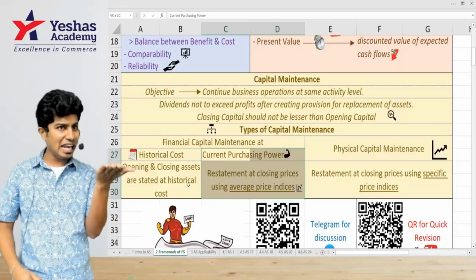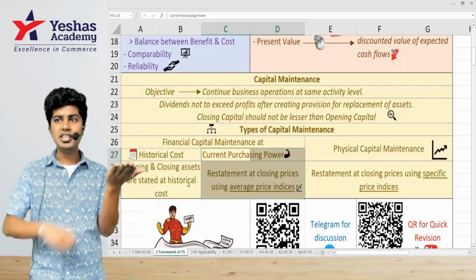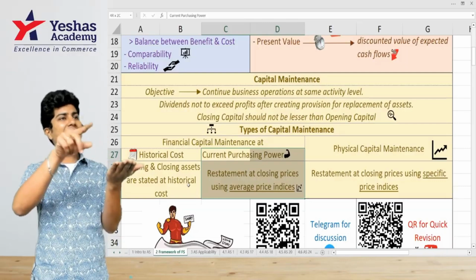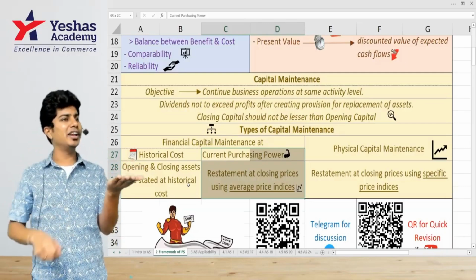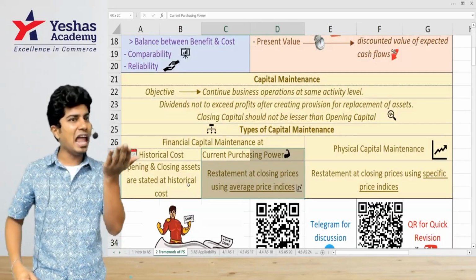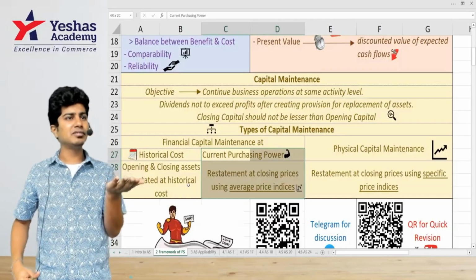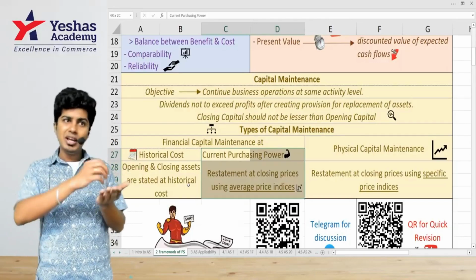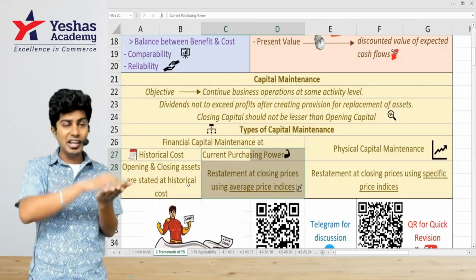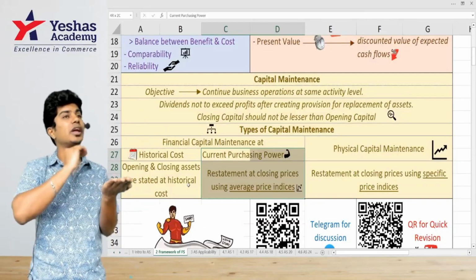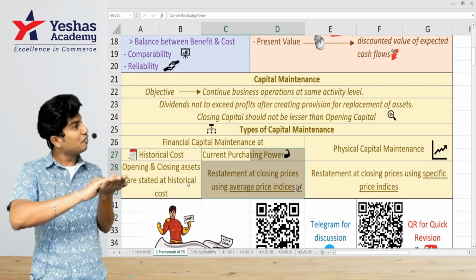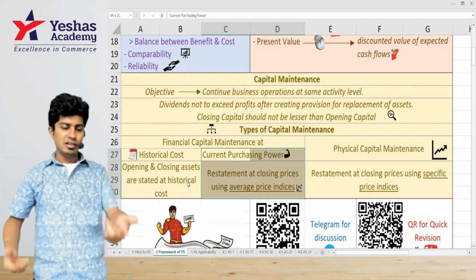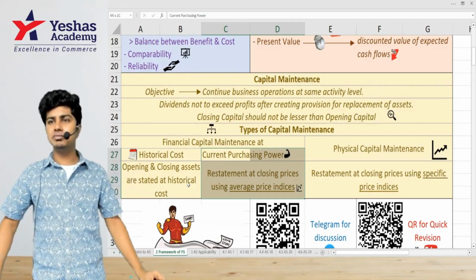So last year I had 1 lakh rupees. Am I right? This year it should be 15% more. 1 lakh into 115 divided by 100. How much should be the capital? 1 lakh 15,000. Last year it was 1 lakh. I sold those goods. I got 1 lakh 20,000. In 1 lakh 20,000, how much should I maintain? 1 lakh 15,000. How much can I withdraw? 5,000. That is nothing but current purchasing power.